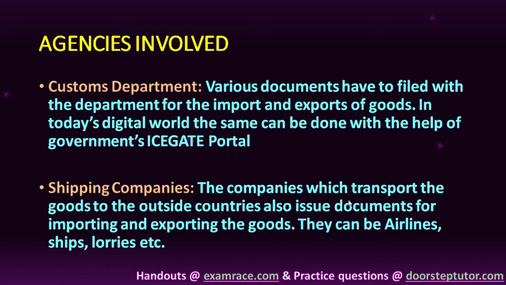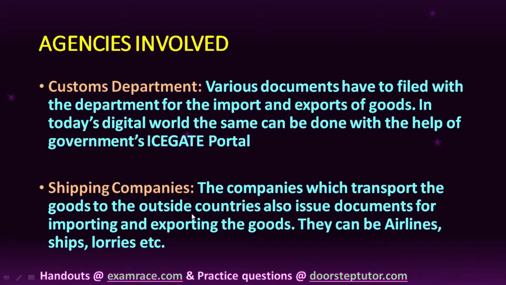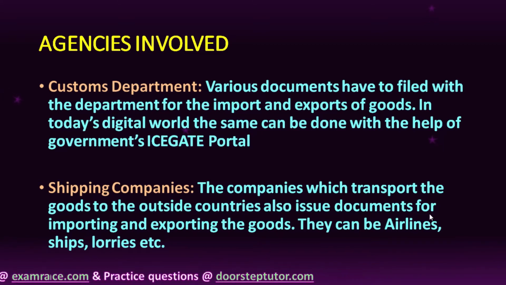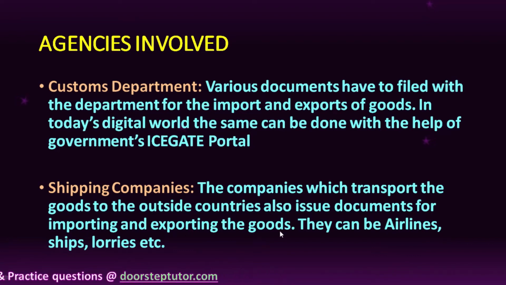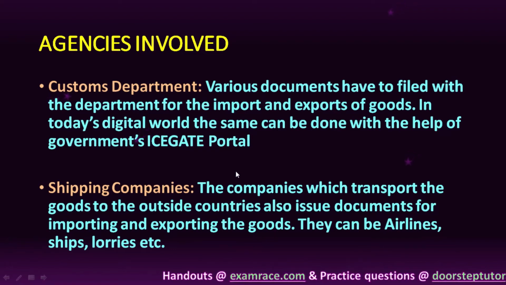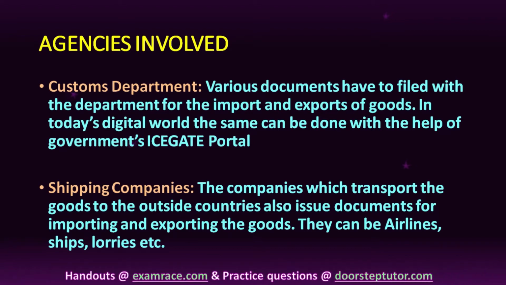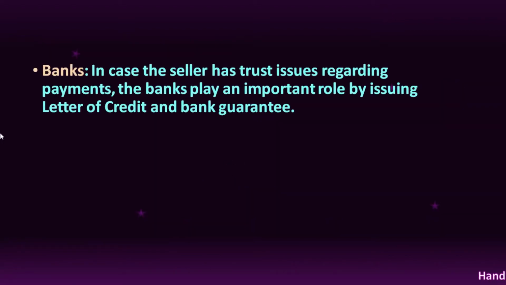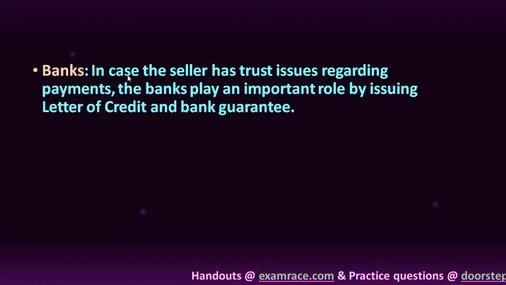Shipping companies, the companies which transport the goods to the outside countries, also issue documents for importing and exporting the goods. Yes, they can be airline companies or lorries, etc. Right? So when we talk about shipping companies, they are the ones through which our goods basically enter other countries. Okay, transportation companies. Now banks, yes, banks are a very important party as far as international trade is concerned.